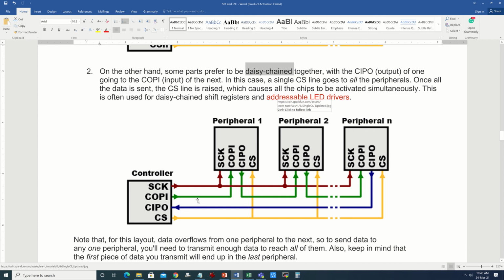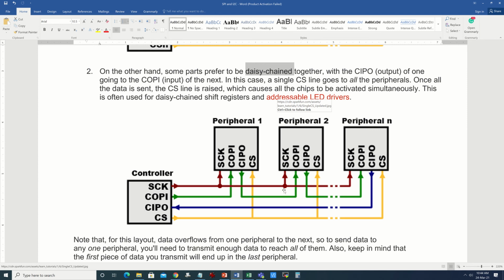In daisy chain connection, the devices are in sort of pseudo serial parallel combination. How come it is done? So the SCK line is connected in parallel. Basically, they are all shorted for every peripheral device, and SCK coming out from the microcontroller. And COPI line gets into the serial mode, where COPI is connected to COPI of the first device and CIPO of the first device is connected to the COPI of the second device, peripheral device, and then it keeps on repeating until it reaches the last peripheral, SPI compatible peripheral.